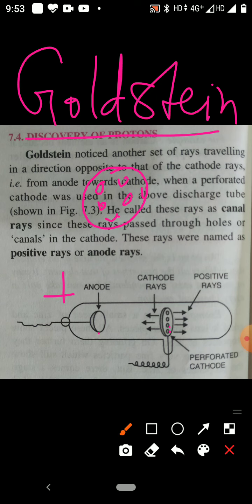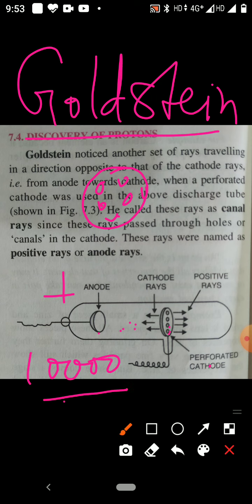Therefore it is called a perforated cathode. In the discharge tube, gas was taken at very low pressure, vapor of mercury at 0.01 mm mercury. A high voltage of current, near about 10,000 volts, was allowed to pass.